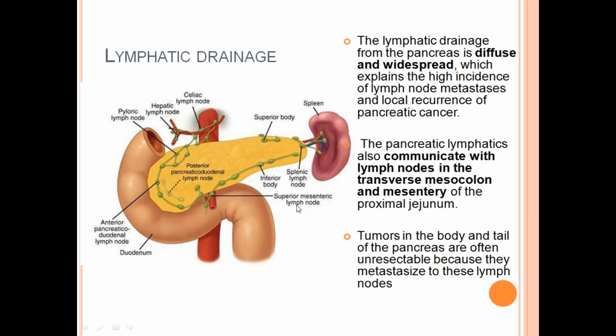Tumors of the body and tail of the pancreas are often unresectable because they metastasize to the lymph nodes. Most of the time, unresectability of body and tail tumors is due to early lymphatic spread, given the presence of rich lymphatic supply and drainage.